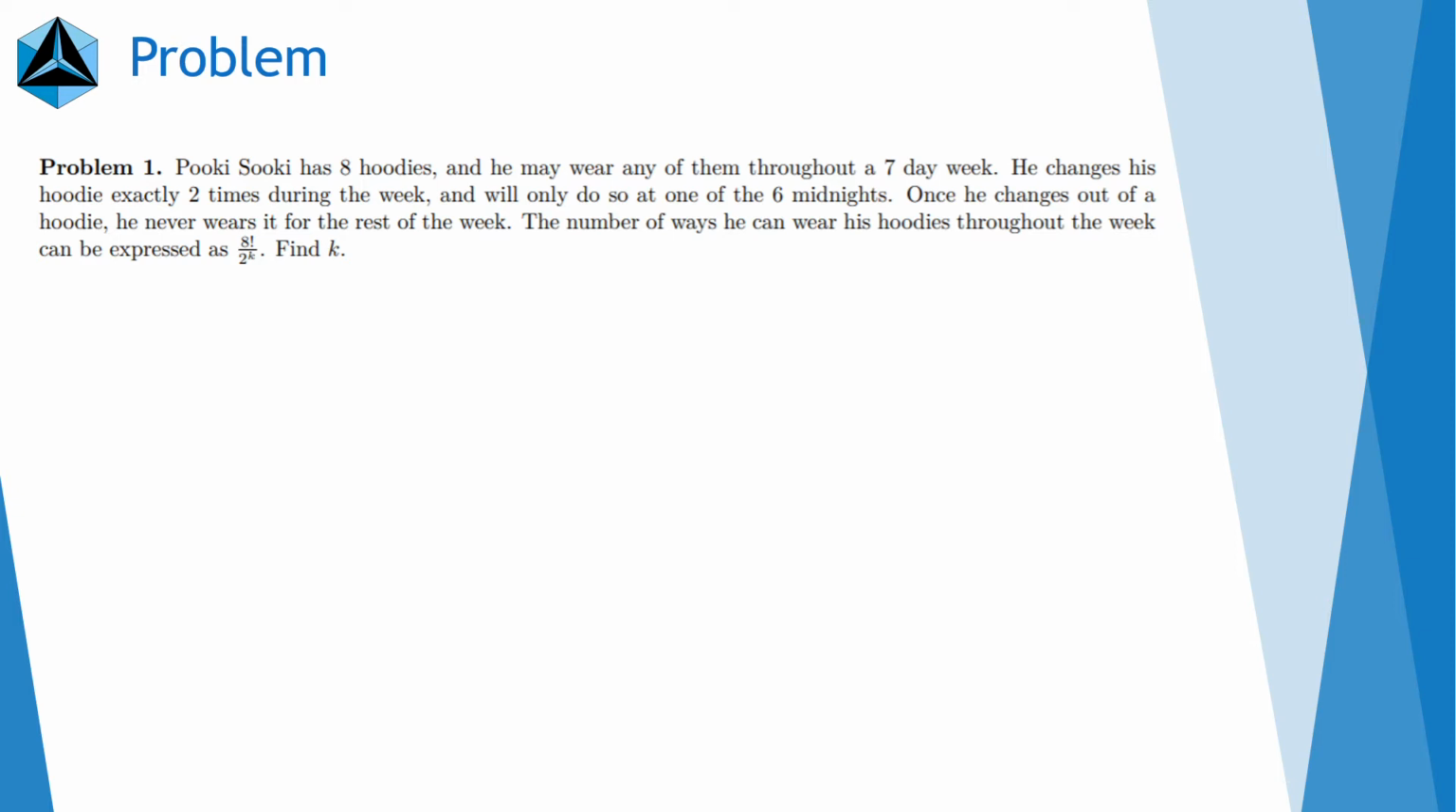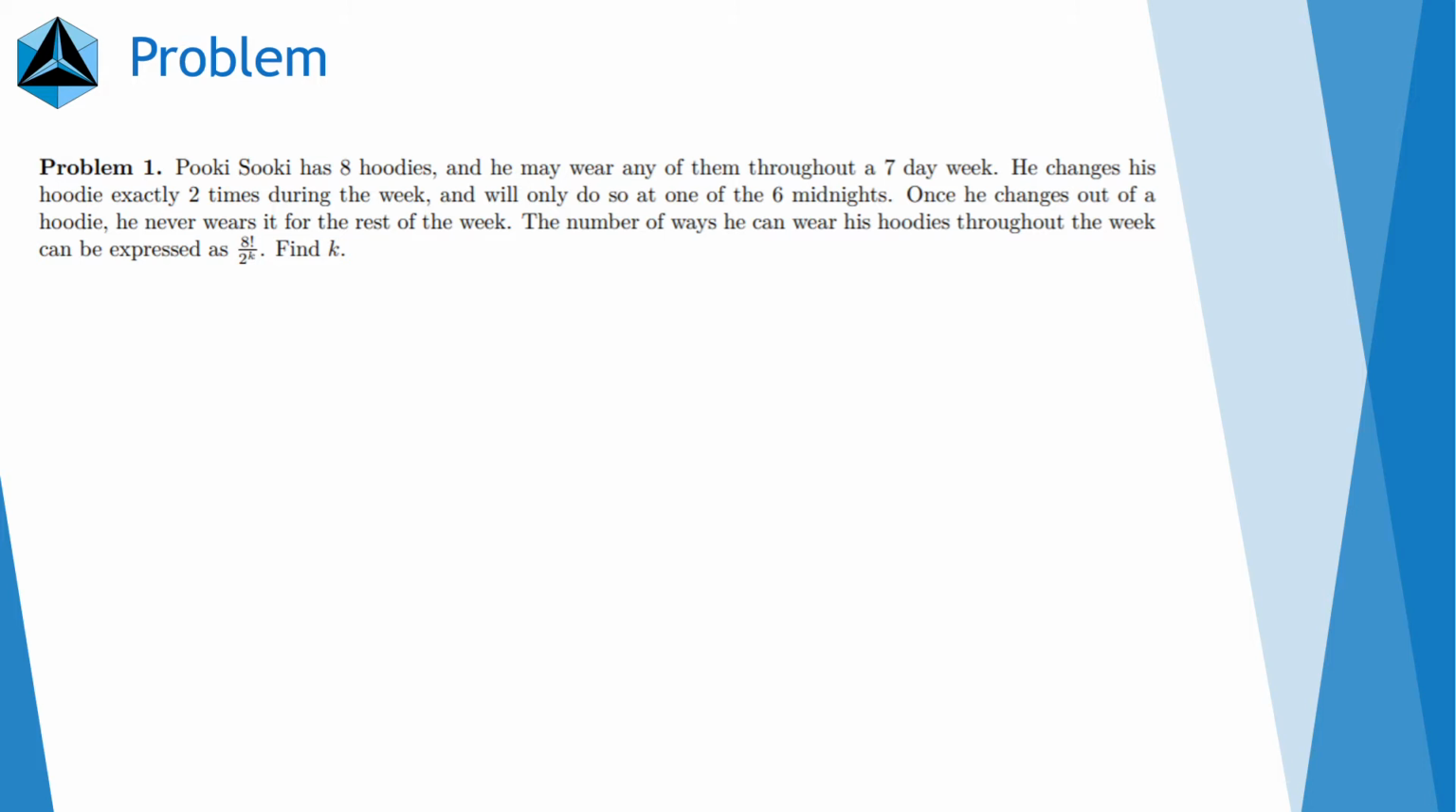So let's read the problem first. Kukisuki has 8 hoodies, and he may wear any of them throughout a 7-day week. He changes his hoodie exactly 2 times during the week, and will only do so at one of the 6 midnights. Once he changes out of a hoodie, he never wears it for the rest of the week. The number of ways he can wear his hoodies throughout the week can be expressed as 8 factorial divided by 2 to the power of k.